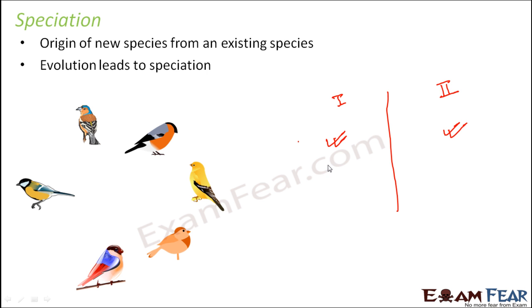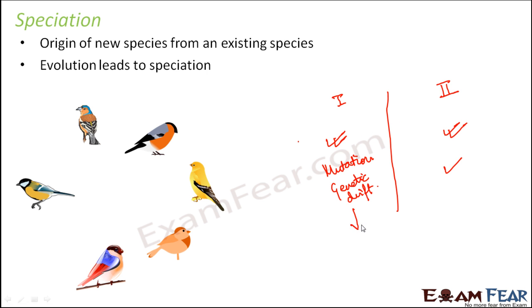Some mutations will happen here, some changes will take place here, some genetic drift will happen here, because all these things happen in every population. So all these changes will take place in population 1. Similarly, all these changes will also take place in population 2. But all the variations happening in population 1 will remain in population 1. All the variations in population 2 will remain in population 2, because there is no interaction between 1 and 2.